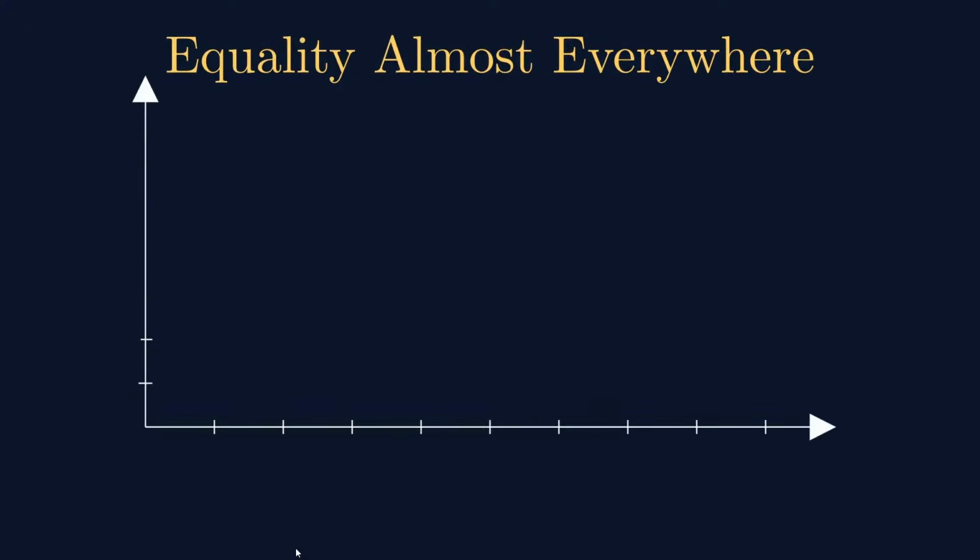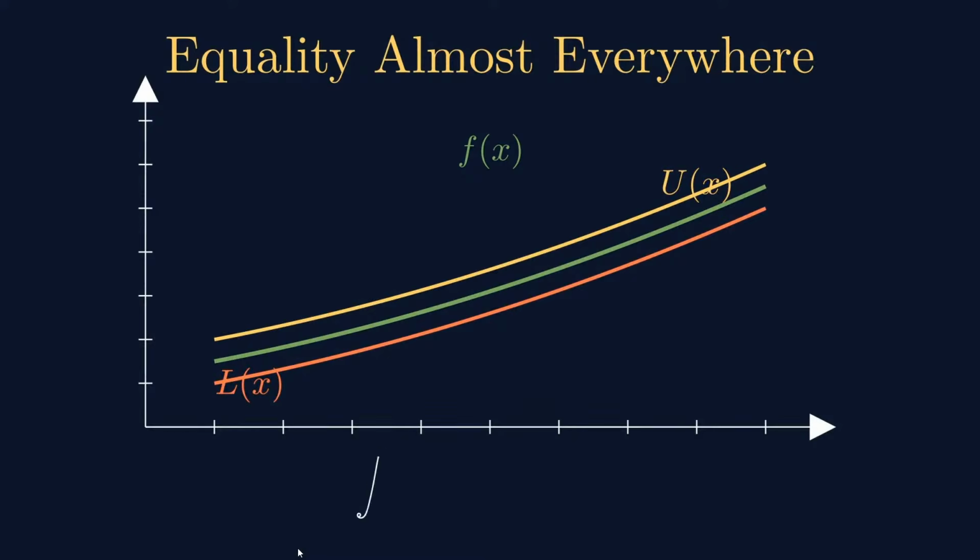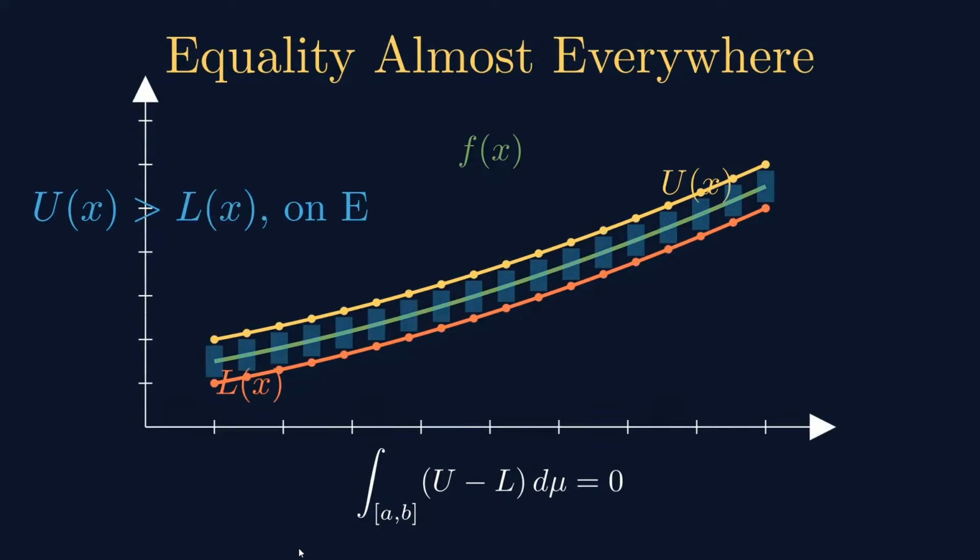Equality almost everywhere. Let us see. Almost everywhere means the function is equal to another function except on a set of measure 0. So you have the function U and the function L, and what we have is U is equal to L almost everywhere. There are some points where they fail to be equal, that is, U(x) is strictly greater than L(x). So the set of points where they are not equal has measure equal to 0.